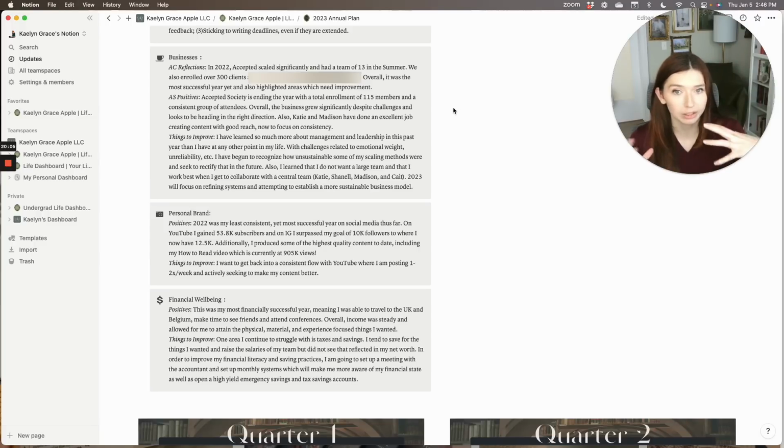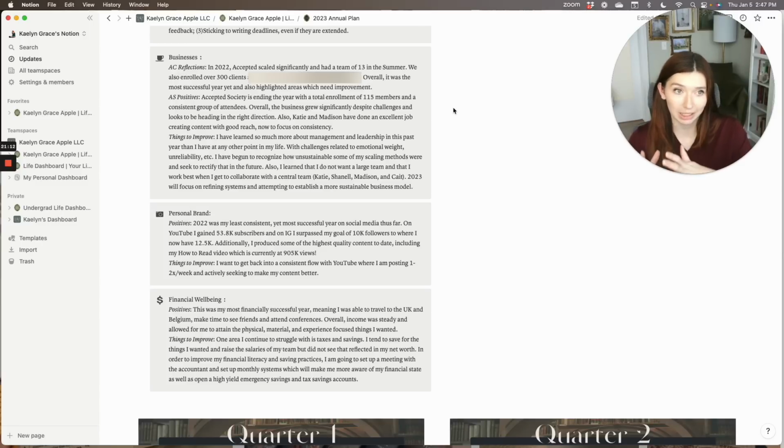Some things to improve in the businesses overall. I've learned so much more about management and leadership in this past year than I have at any other point in my life. Managing a team is so much more difficult than anybody will ever be able to convey to you unless you've actually gone through the experience. I've also realized in the last year how unsustainable some of the scaling methods that I implemented were. I scaled the team significantly. I think we actually tripled the size of the team in a single year, which on the one hand was great because we got to help a more significant number of clients and we got to engage in more projects.